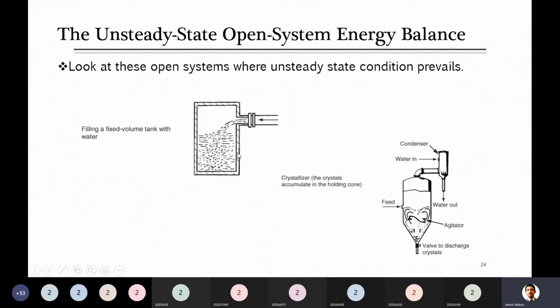Let's look at the other example, which is the crystallizer. This is again a bit more complex equipment compared to what you have already seen. There is a feed, and you know what a crystallizer means. For example, you have an NaCl solution, where NaCl was dissolved in a large amount of water, and now we want to crystallize the sodium chloride crystals from that water.